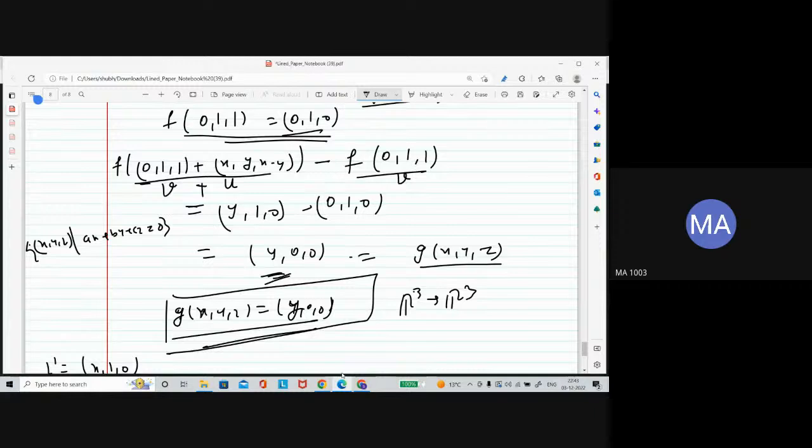If ax plus by plus cz is equal to 0 is given, then see, if it is given as, let's say, D, this is an affine subspace, and the corresponding subspace is what? Just write the set of xyz such that ax plus by plus cz is equal to 0.